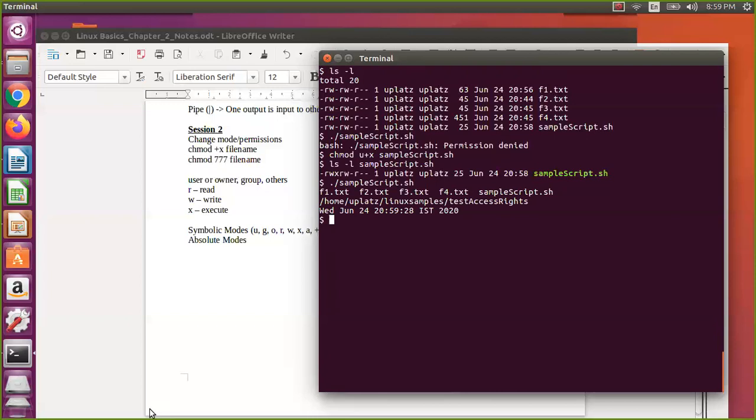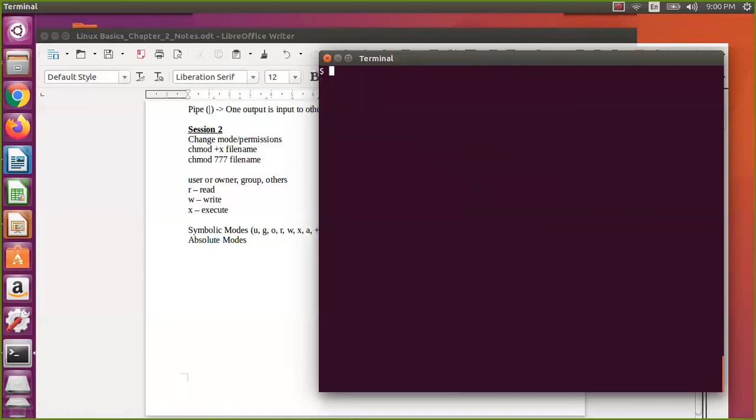Now we have seen read, write, execute. For shell scripting, execute is something you need to explicitly change, but in some cases it happens automatically. Now we will write a sample C program. Don't worry, we are not going to write any big C program, just a hello world program.